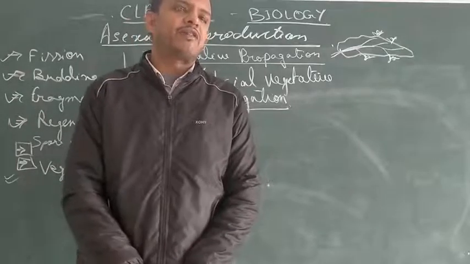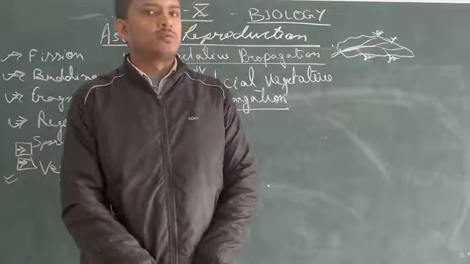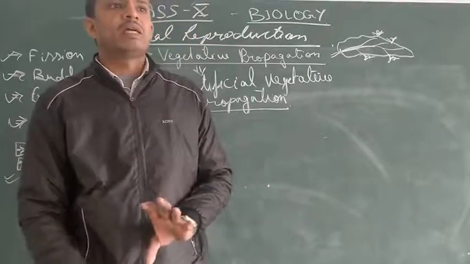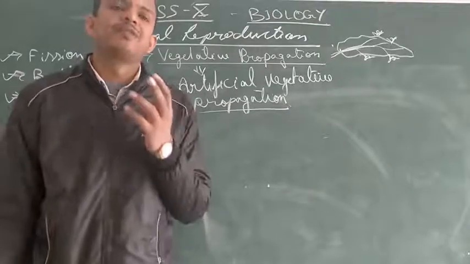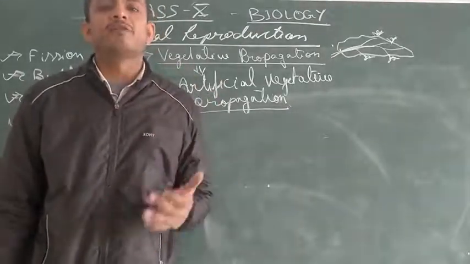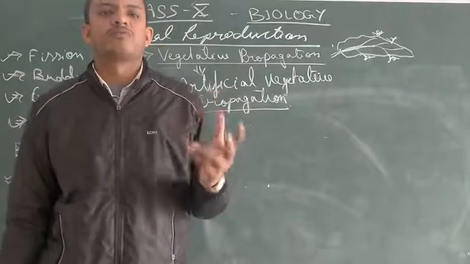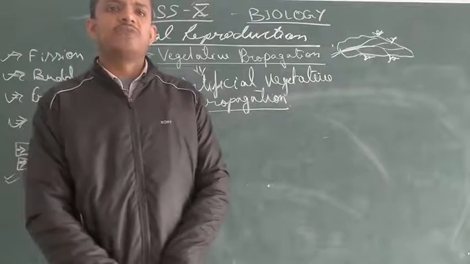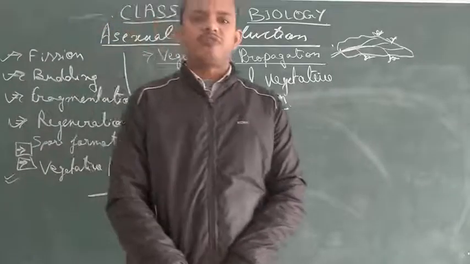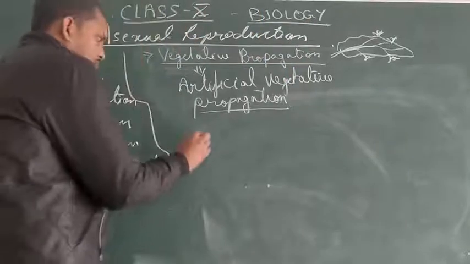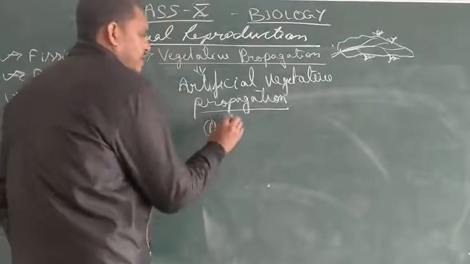We can take the example of rose and jasmine. Yes, there are many plants. I am not saying that we cannot propagate them with seeds, but it is quite complicated to make the seeds viable or to make them grow from seeds. So the best thing we use is some artificial method by which we can grow them. There are a few types. You can say cutting.